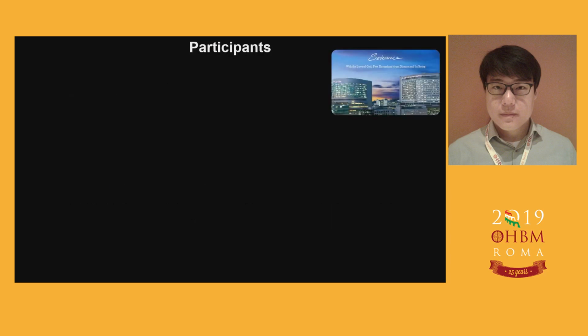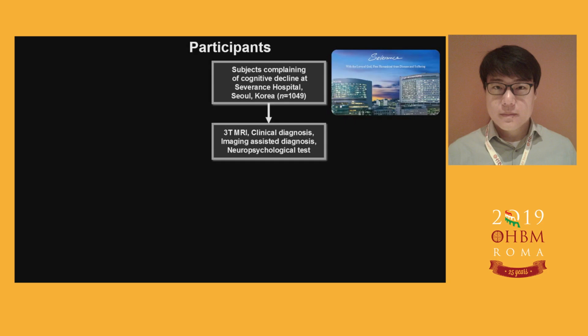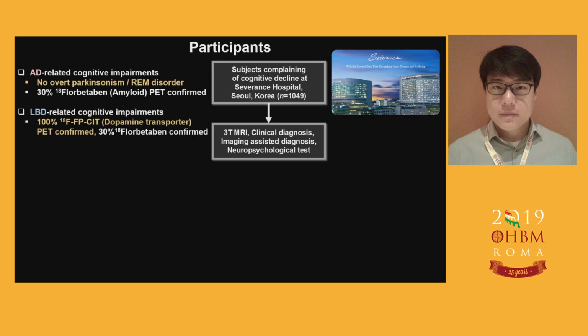This study was done in collaboration with Seoul's Hospital in Korea. Among the patients who visited the hospital, 3T MRI, clinical diagnosis, and neuropsychological tests were performed. Patients with AD-related cognitive impairments have no apparent Parkinsonism or REM disorder, and all of the patients with Lewy body-related cognitive impairments were confirmed with dopamine transporter imaging for better diagnosis.